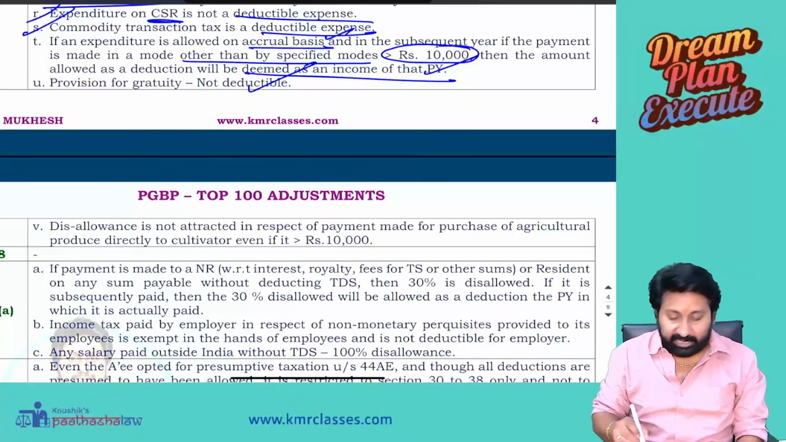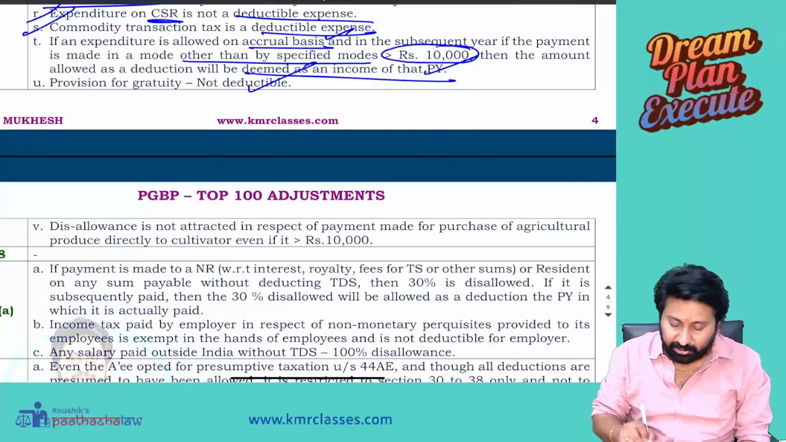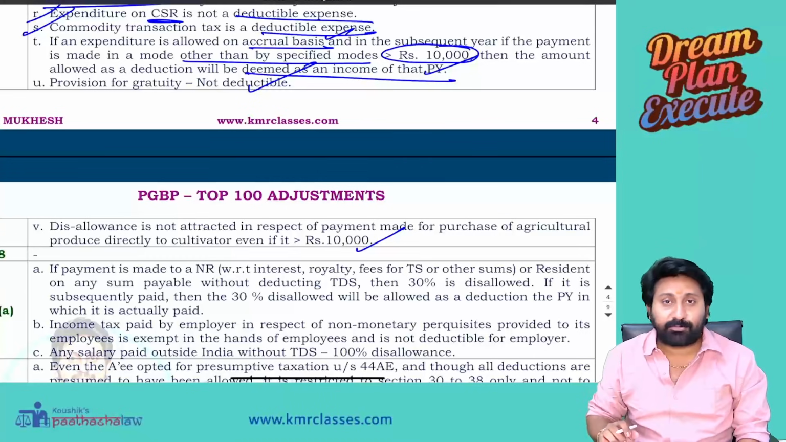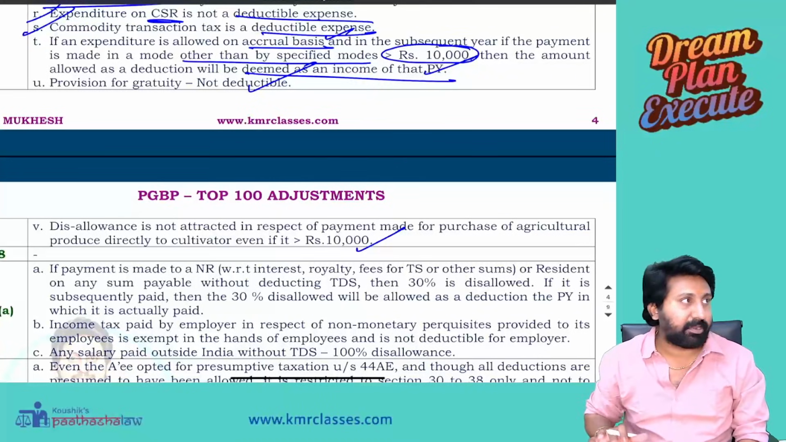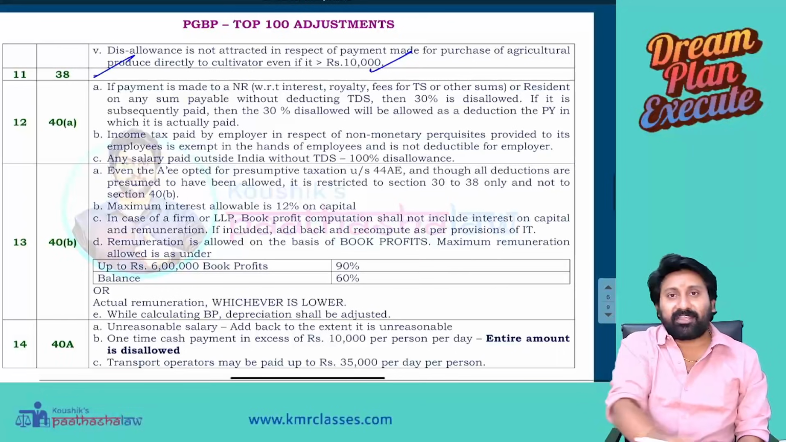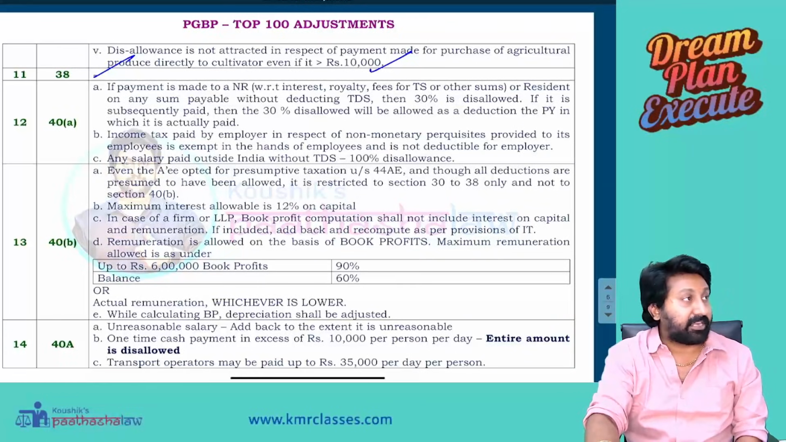Disallowance is not attracted in respect of payment made for purchase of agriculture produce directly to the cultivator, even if it is more than 10,000. Rule 6DD is there. Exceptions are given. This was asked in exam. That's why I quoted this. Next, section 38 nothing, no deduction, no great questions are ever tested in the exam from 38.